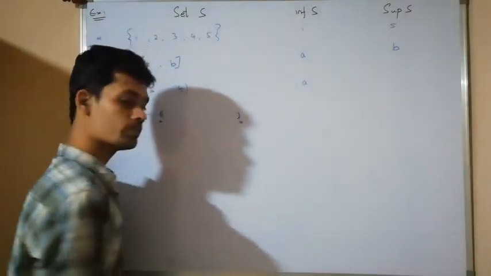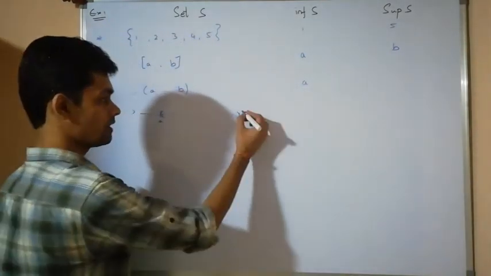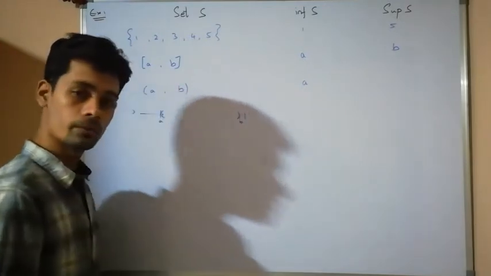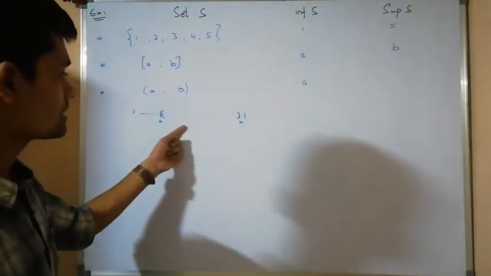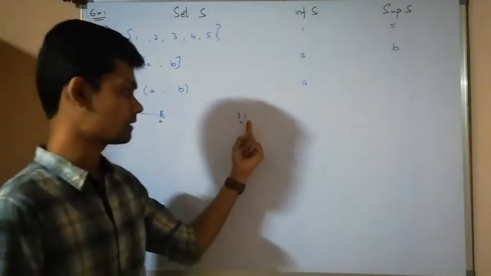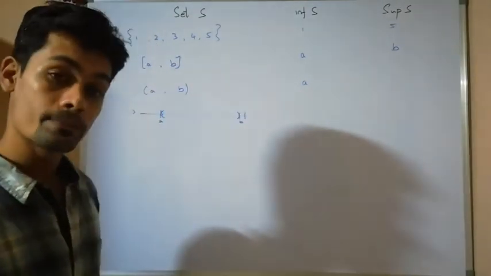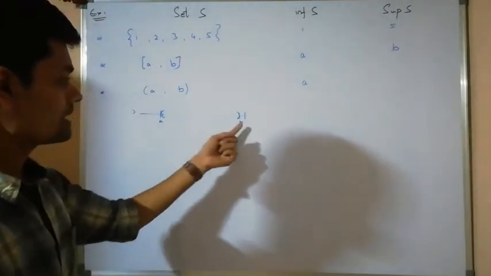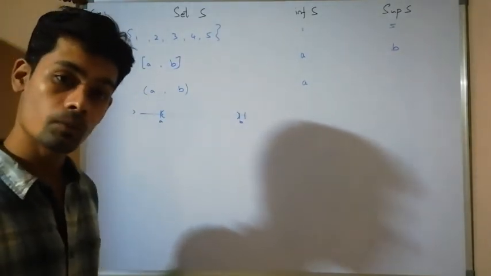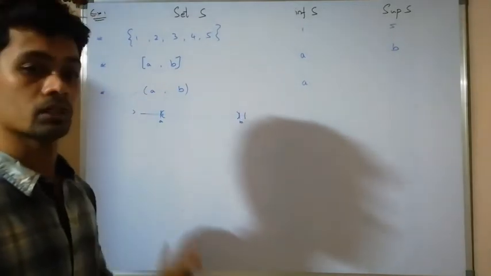Similarly, let us come to b. If I take a number here, all the real numbers in the set are less than this number. Therefore, it will be an upper bound. If I take b, all the real numbers in the set are less than b, so b is an upper bound, but b is smaller than that one.